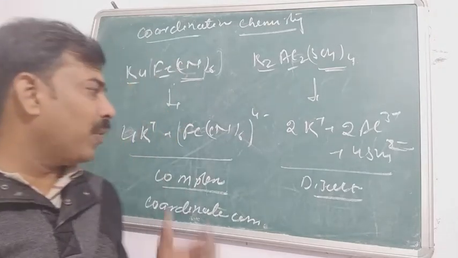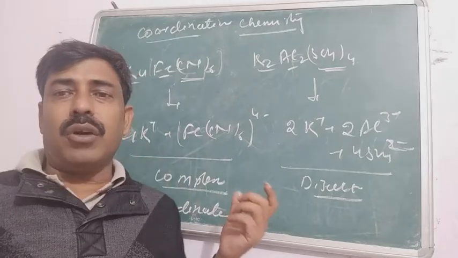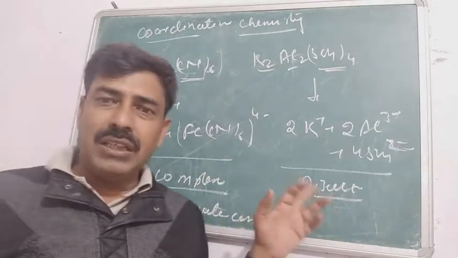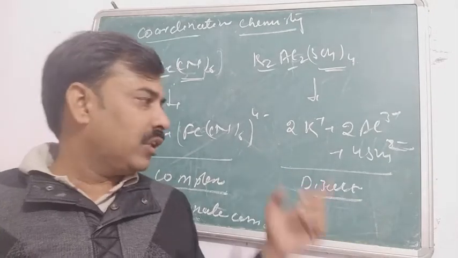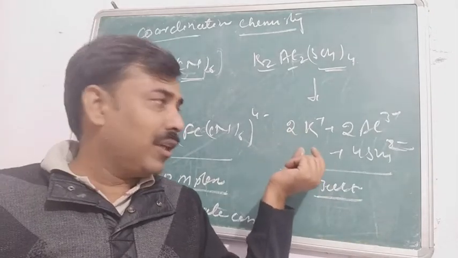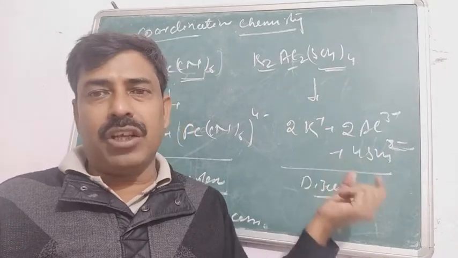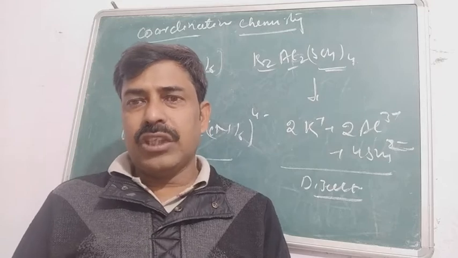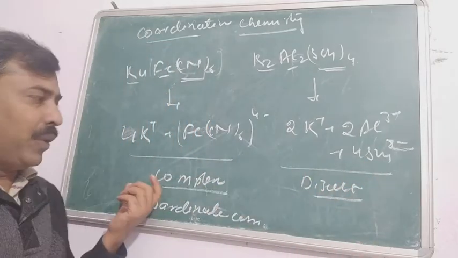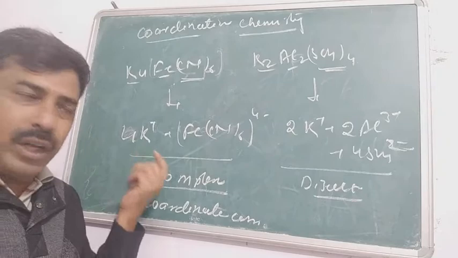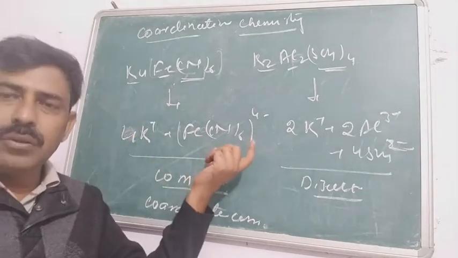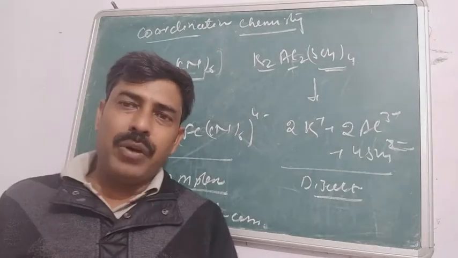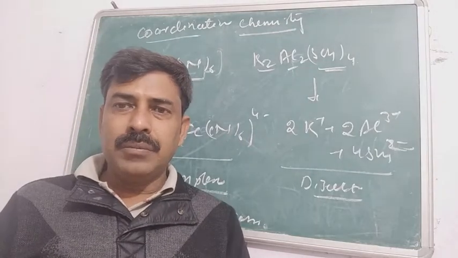Coordination compounds are those compounds which do not undergo complete dissociation on hydrolysis, whereas the second one, that is the double salt, undergoes complete dissociation. You can see here the system is breaking in the form of potassium, aluminium and sulfate. That means almost all the ions are breaking in this case, that is the double salt case, and in the previous case it is breaking only in the form of cation and the complex entity. So this one was called the coordination compound. At the time it was called a complex.